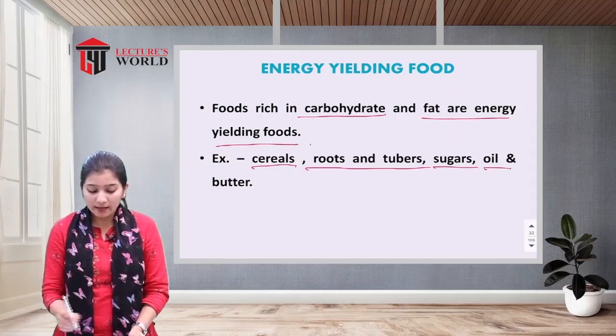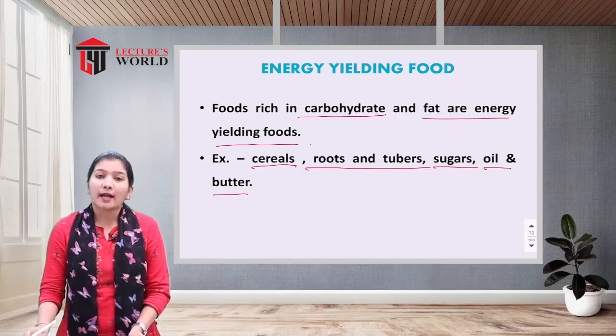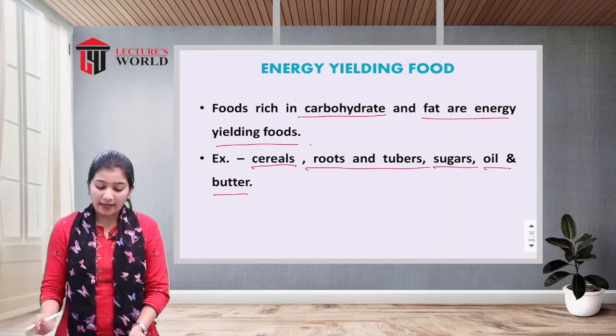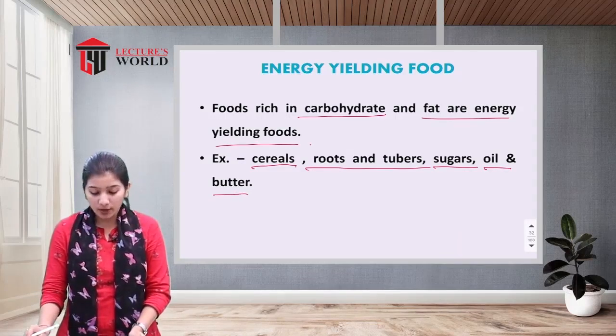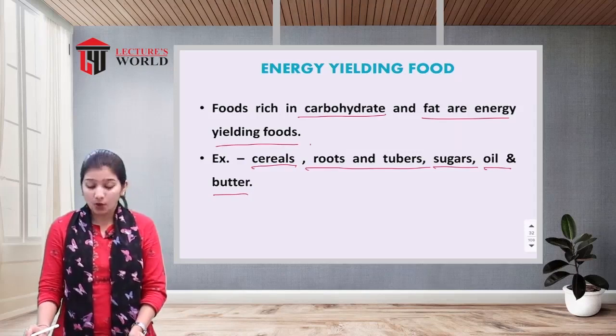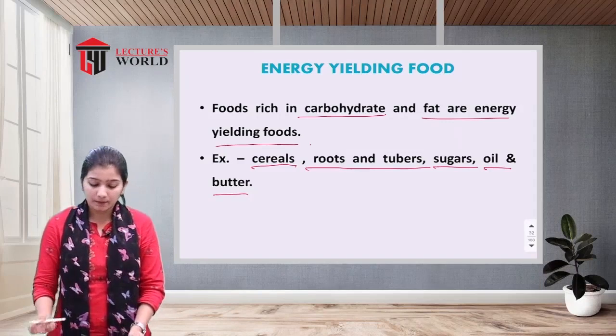Sugars, oils and butter: oil and butter are a source of fat. These are all examples of energy yielding food: cereals, roots and tubers, sugars, oil and butter.